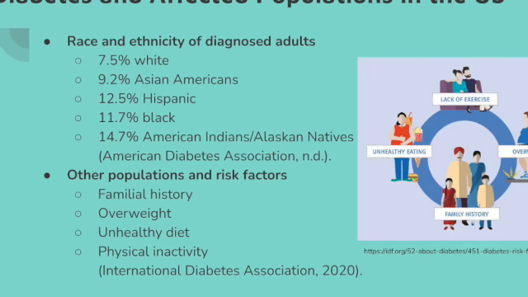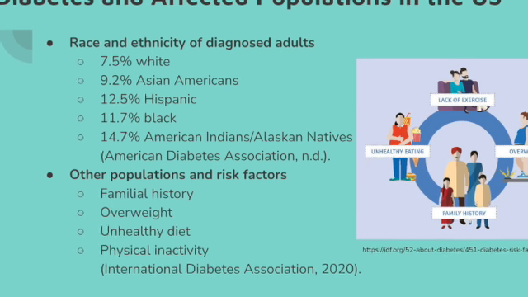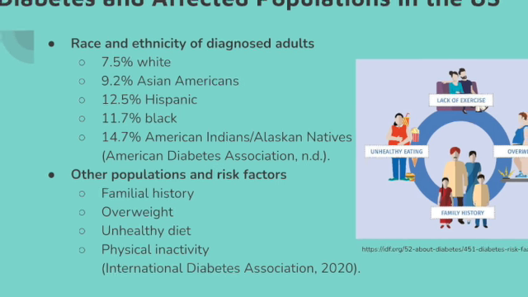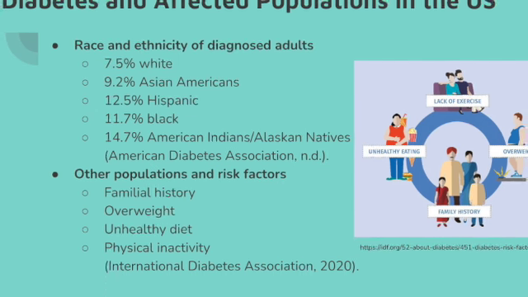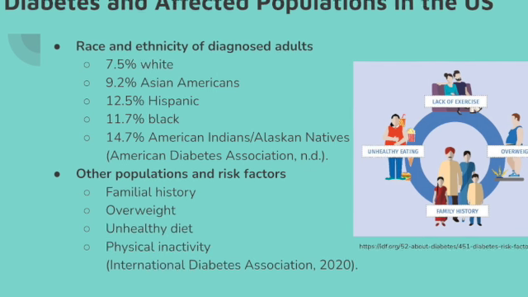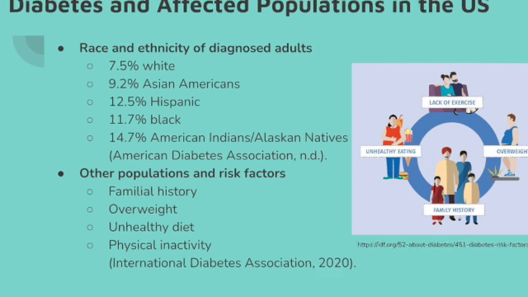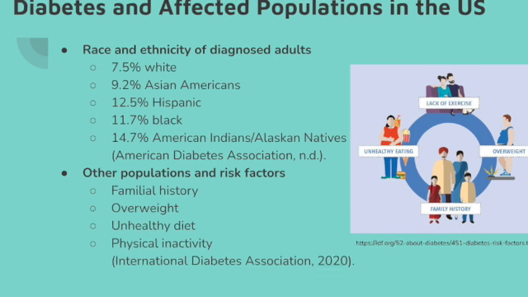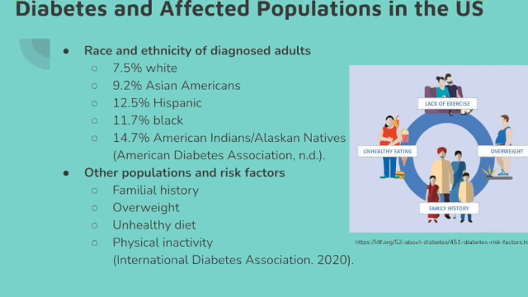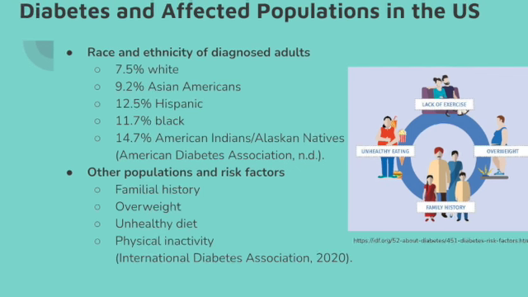Looking at race and ethnicity of those with diagnosed diabetes over the age of 18, 7.5% are white, 9.2% are Asian American, 12.5% are Hispanic, 11.7% are Black, and 14.7% are American Indians or Alaskan Natives. This essentially means that white individuals have a lower incidence of diabetes when compared to Asian Americans, Hispanics, Blacks, and then American Indians and Alaskan Natives who have the highest incidence.